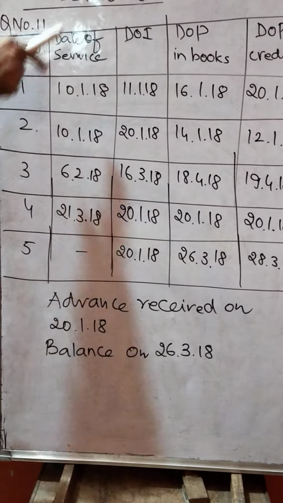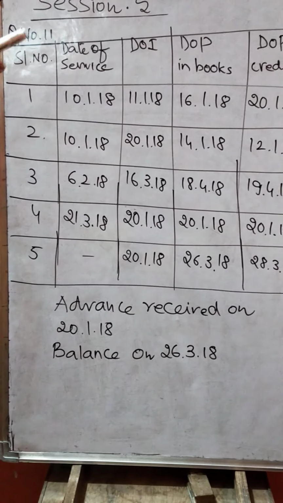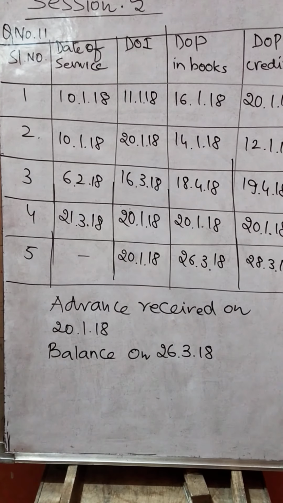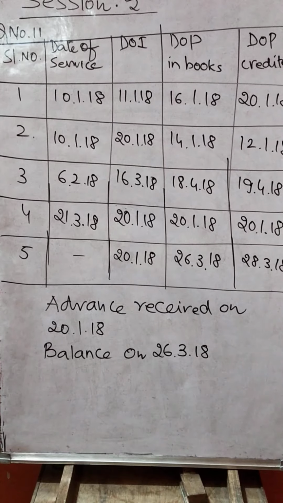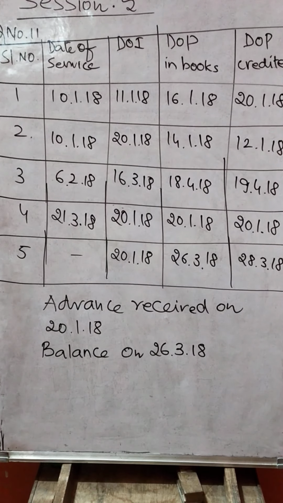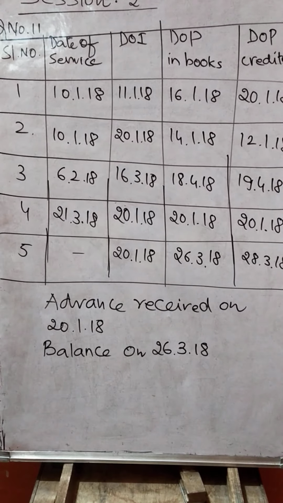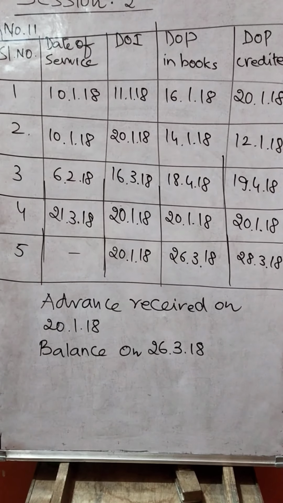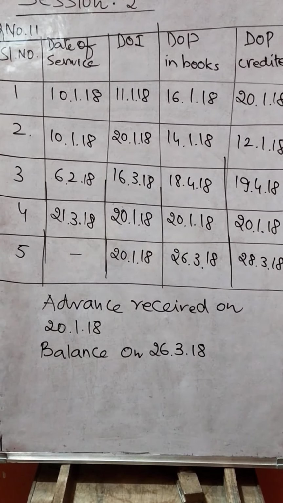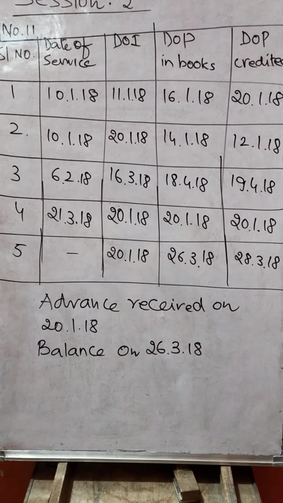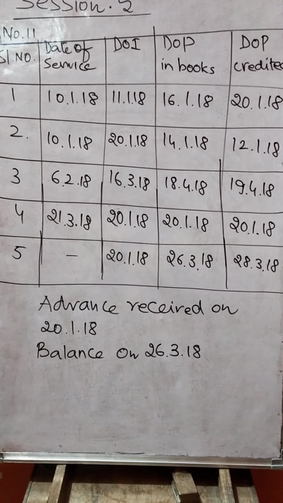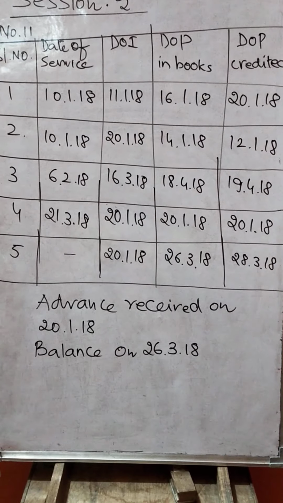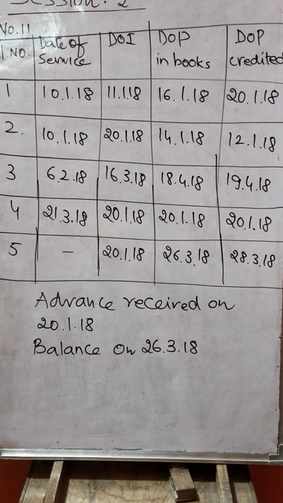Take the first situation into consideration. Date of service, date of issue of invoice, date of payment recorded in the books, date of payment credited. According to our time of supply, in case of forward charge, what is the condition? Time of supply shall be the earliest of date of completion of service, date of payment recorded in the books, date of payment credited in the bank account. These three are to be taken into consideration.